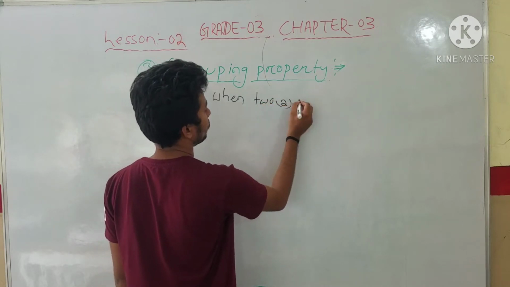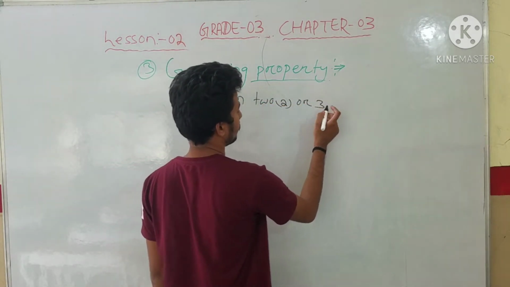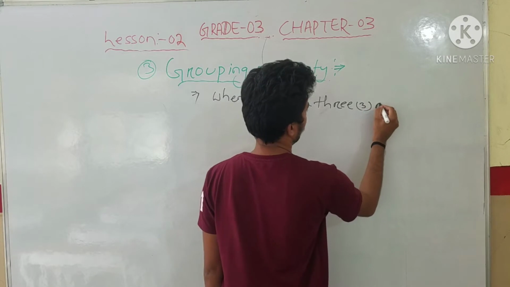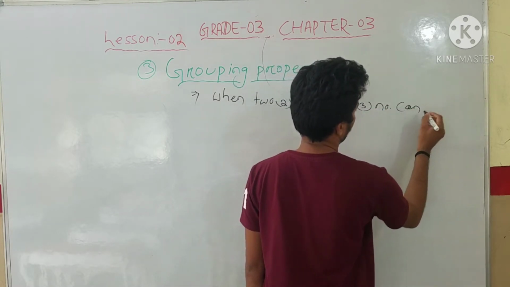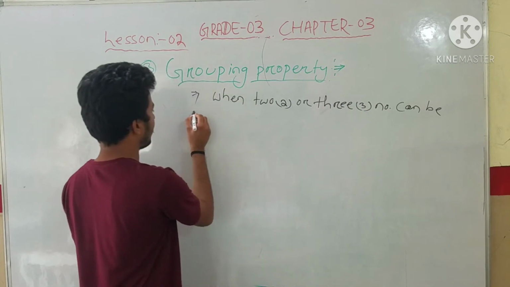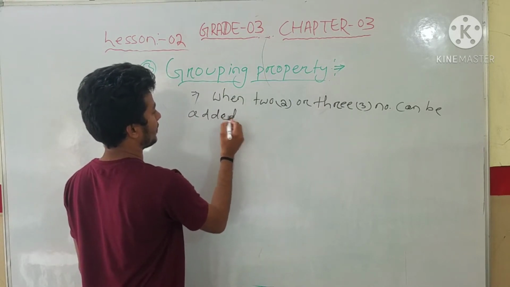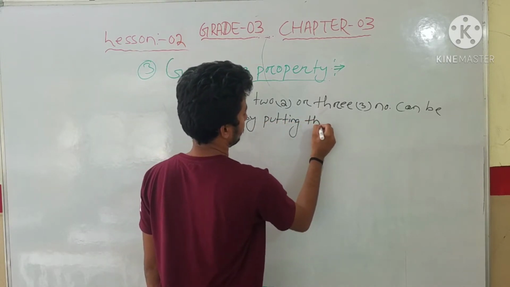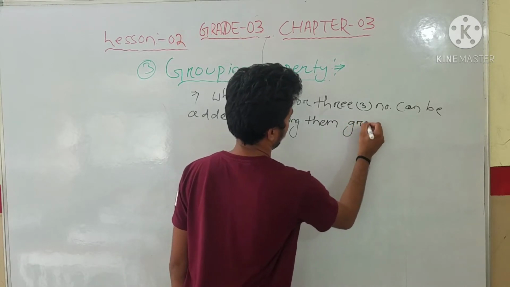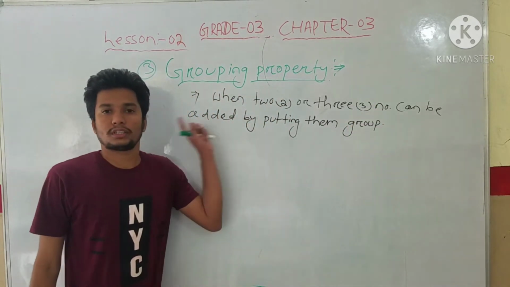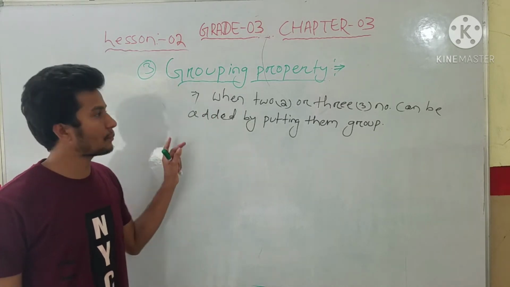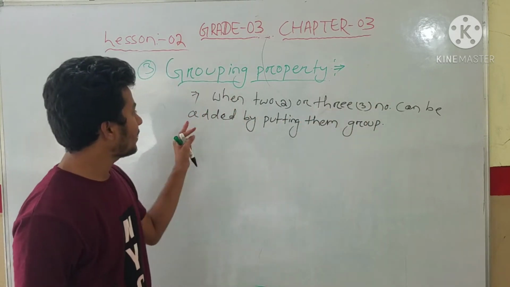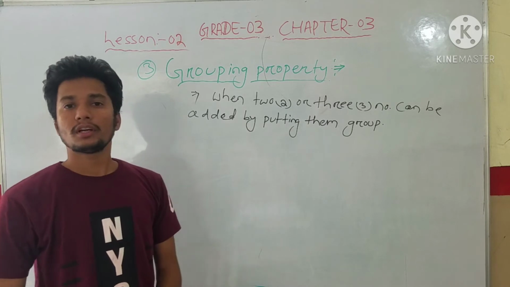two or three numbers can be added by putting them in a group. Students, listen carefully, that property is telling us that when two or three numbers can be added by putting them in a group.